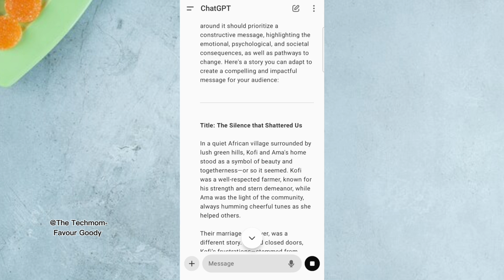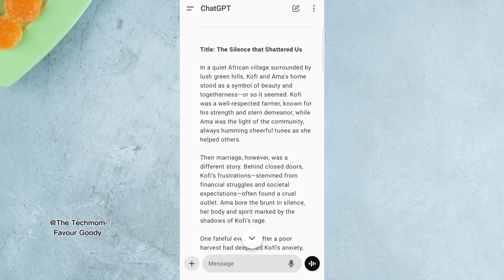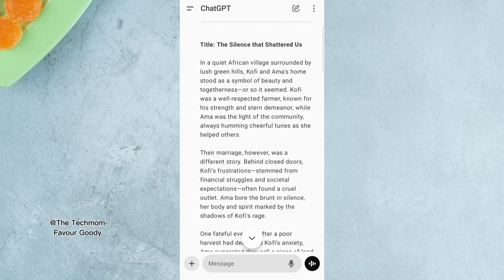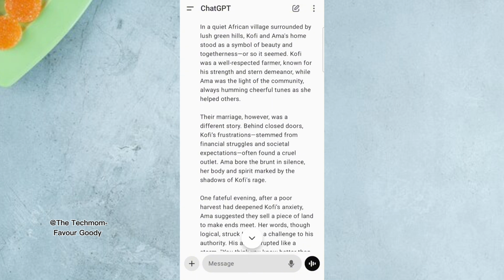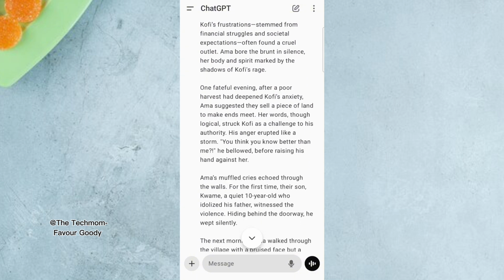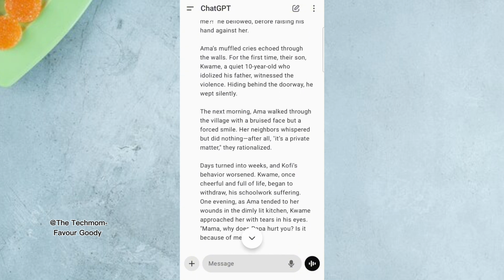You can just say in an African village, Umudiokunewi, that kind of thing. In an African village, Oshodi, Lagos, that kind of thing. Make it look real. Now, "their marriage, however, was a different story behind closed doors." You now start writing the other ones. Now the way you see this story now,